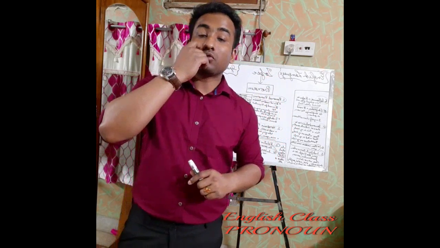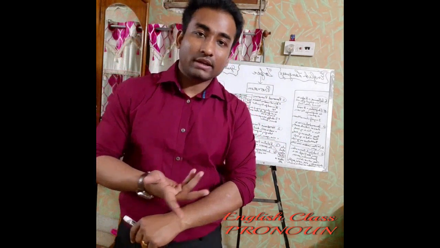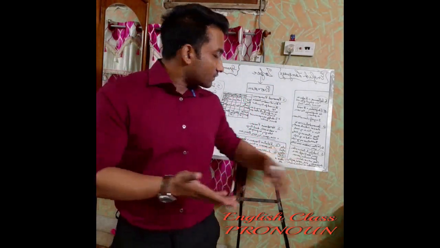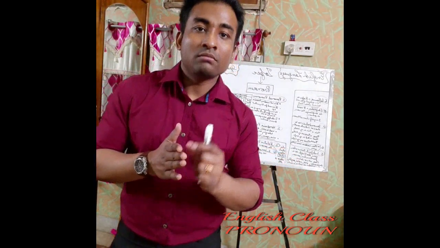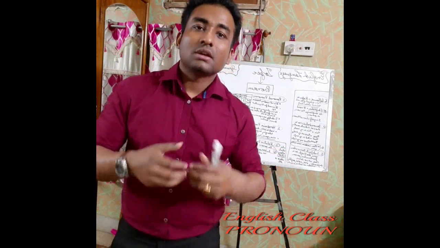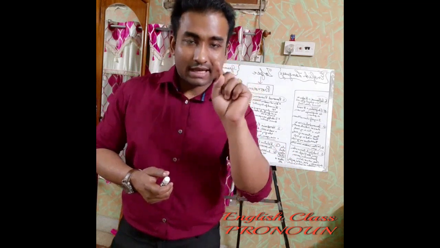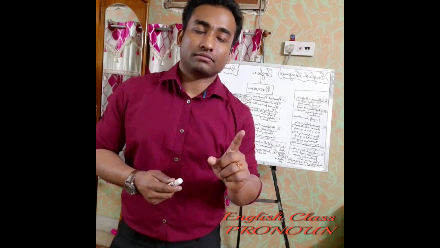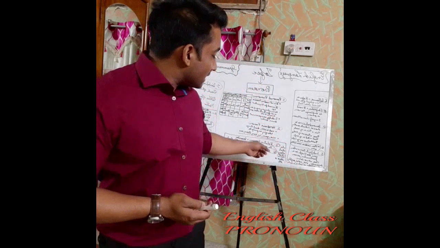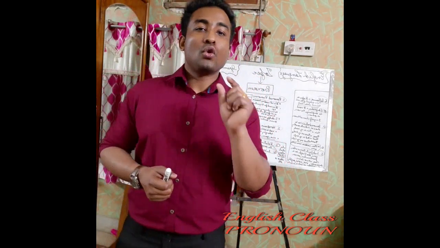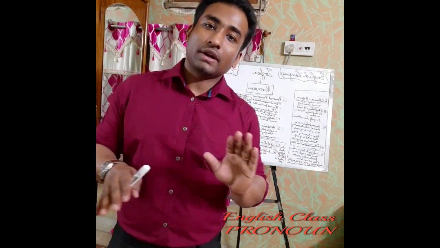So what are those relative pronoun words? Like who, whom, where, which, when. So these are all your relative pronouns. Who, where, whom, when, which, etc. These are all relative pronouns. And that is also a relative pronoun. Only this that is not an interrogative pronoun. Otherwise in interrogative pronouns also, who, where, whom, when, which are interrogative pronouns.